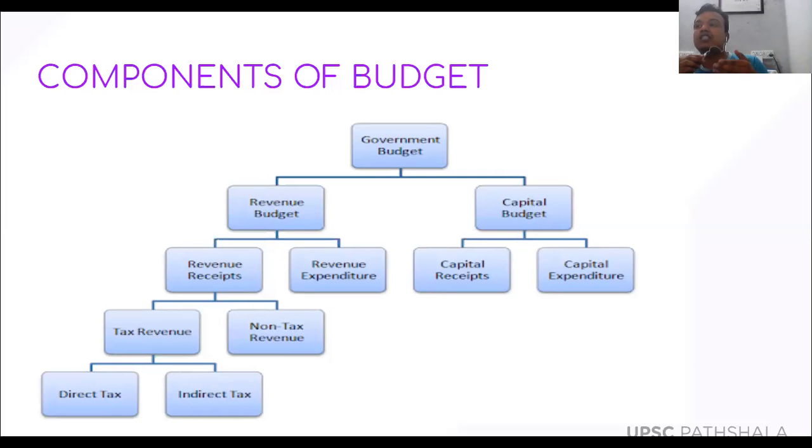So these are called non-tax revenues. Non-tax revenues means, for example, you know that the government imposes penalties for violations of the rules. So penalties, earnings of the government through public sector undertakings, profit from government companies, and profit from the public sector banks all come under non-tax revenue, because it is not a tax, it is the earning of the government. Got the difference between tax and non-tax revenue?